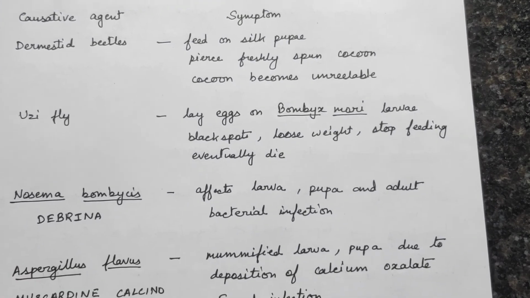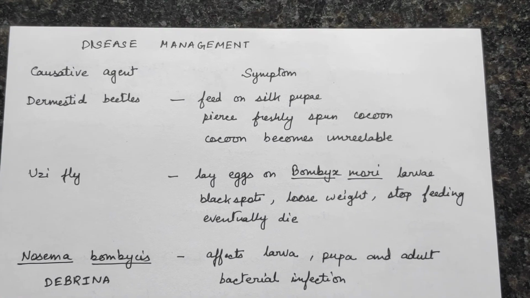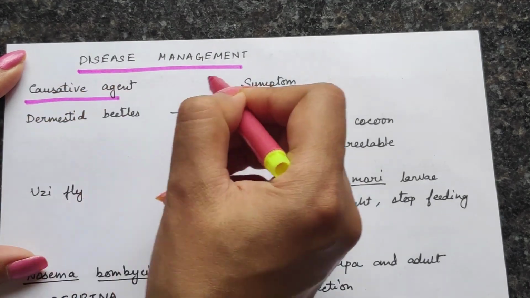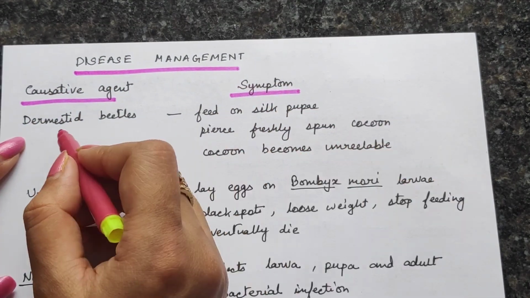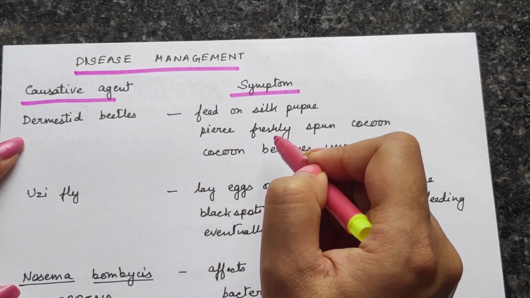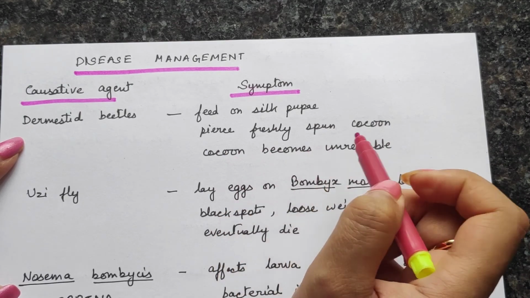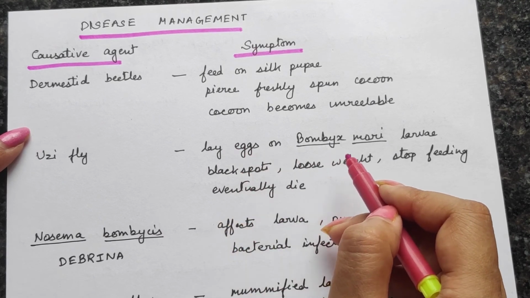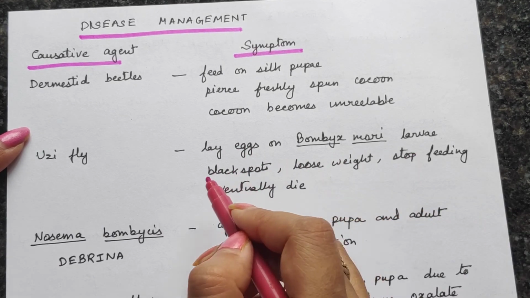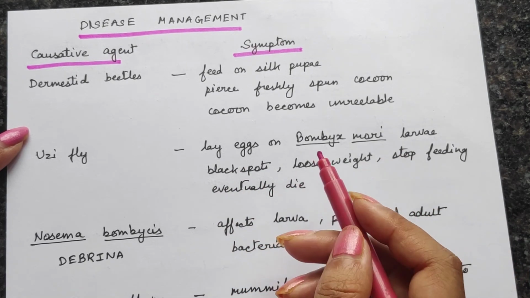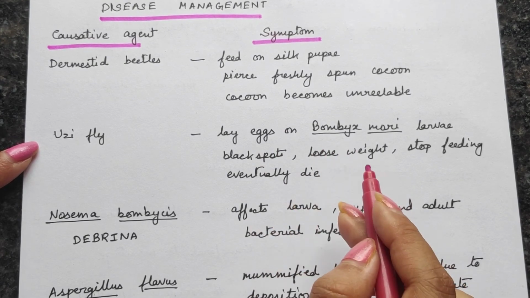Now, disease management. I'll just discuss some of the diseases that the silk moth might be suffering from. These are the causative agents and these are the symptoms. Dermestes beetle. These are beetles that feed on the silk pupa and they pierce freshly spun cocoons, and therefore the cocoon becomes unreelable. Uzi fly. This is a fly. What they do is lay eggs on the Bombyx mori larva, and therefore they get black spots, they lose weight, they stop feeding, and eventually they die. So as soon as they get affected, the best remedy is to remove them or to treat them.